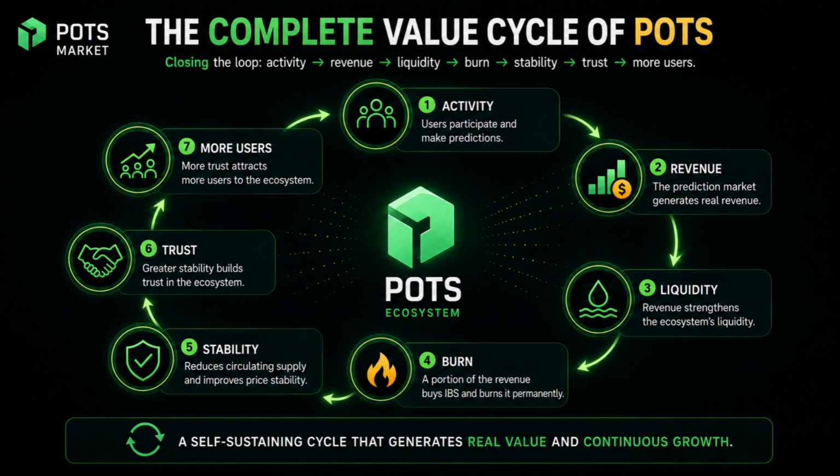This final slide summarizes the entire POTS value cycle. First, users participate in the ecosystem and generate activity. That activity produces revenue inside POTS Market. Then, that revenue helps strengthen the liquidity of the system. Part of that flow is used to buy and burn IBS, reducing supply and helping improve stability. With more stability, confidence increases. And when confidence increases, more users can enter the ecosystem. That is the complete cycle.